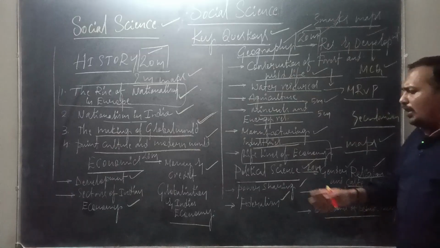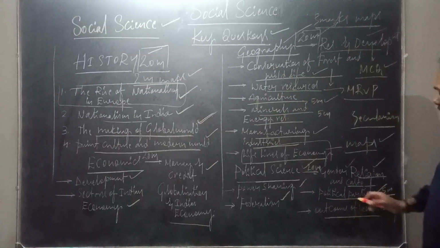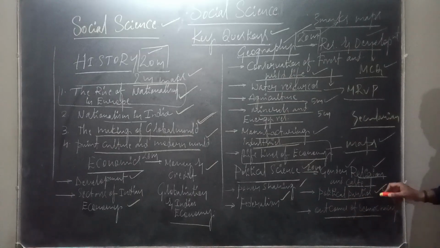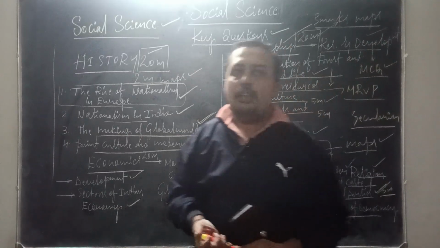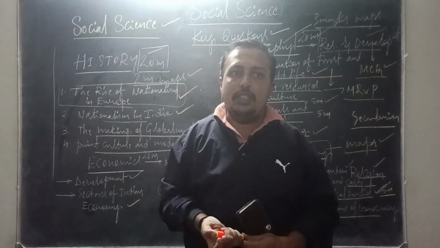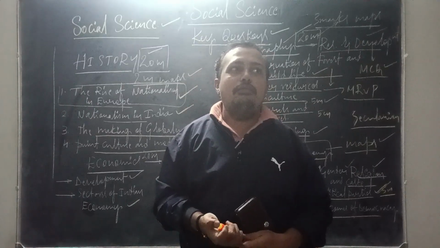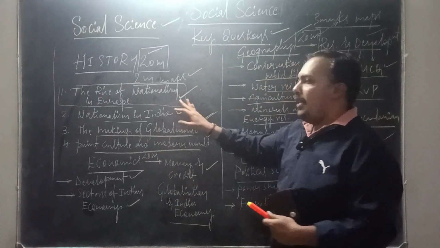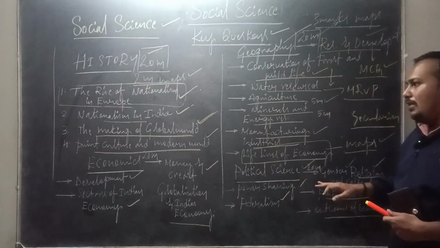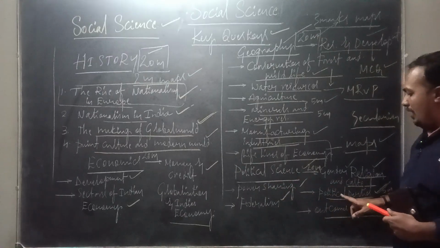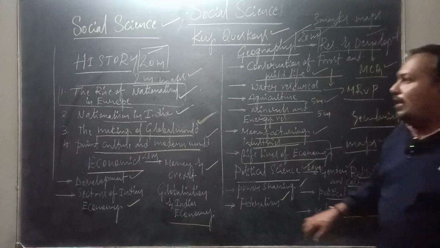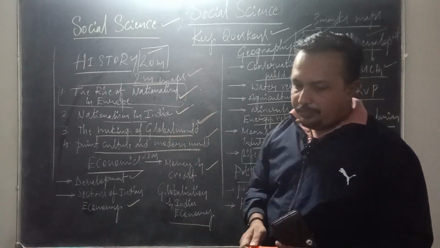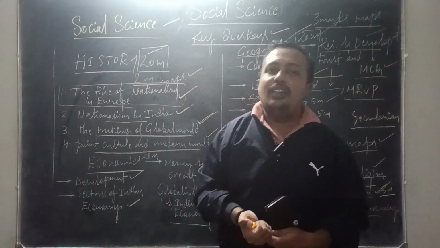Apart from this, in political science, a picture study may come from the Political Parties chapter. So once you go through the Political Parties chapter, prepare for the picture study. Picture study is usually from history or from political science. Rarely is it from political science, though from Political Parties it may be asked, whereas from history it is compulsory.